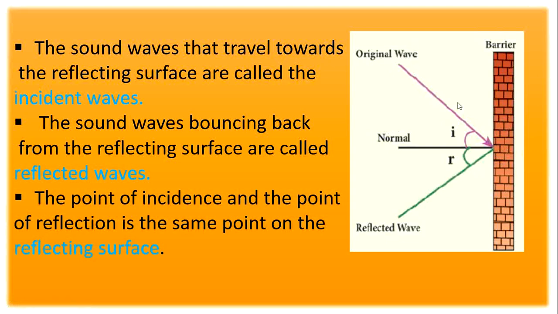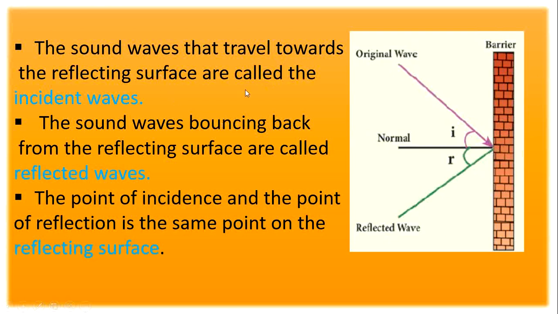The point of incidence and the point of reflection is the same point on the reflecting surface. So here it is the point of incidence, and the reflection also takes place at the same point. The two rays, the incident wave and the reflected wave, meet at one point, and it is called the point of incidence, and also the point of reflection. So both points are the same on the reflecting surface.